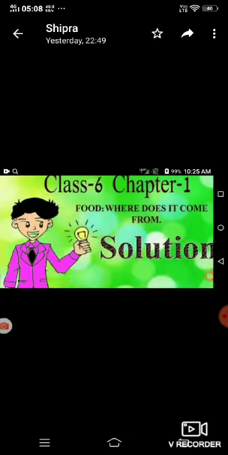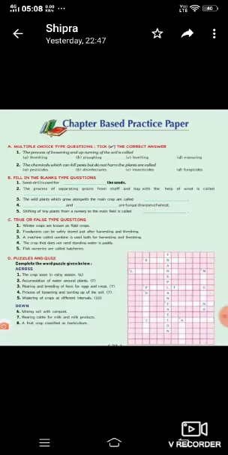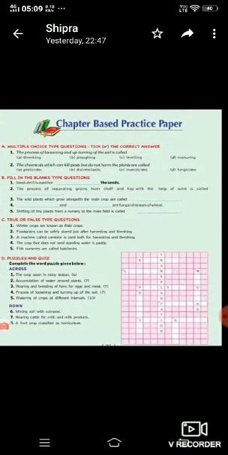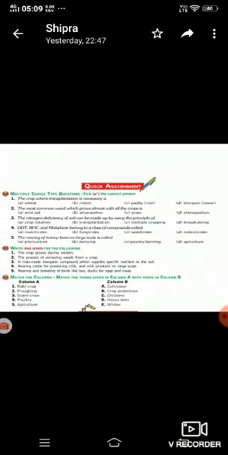Then we come to the exercise here. This exercise is related to quick assignment. The crop where transplantation is necessary is paddy. The most common weed which grows with almost all crops is amaranthus.